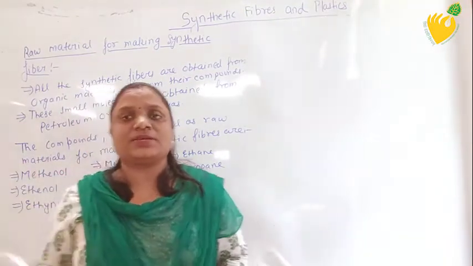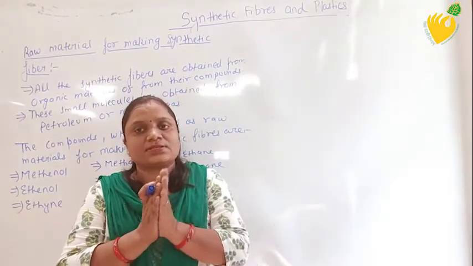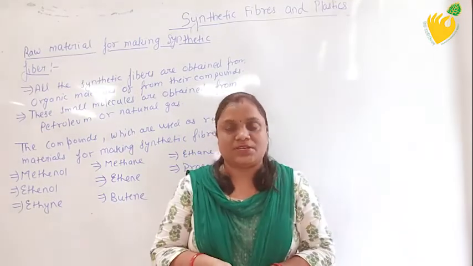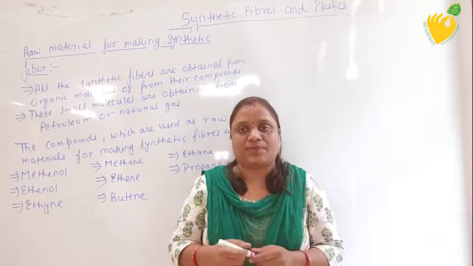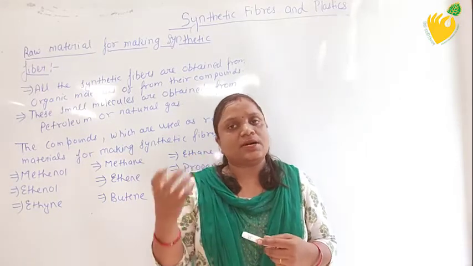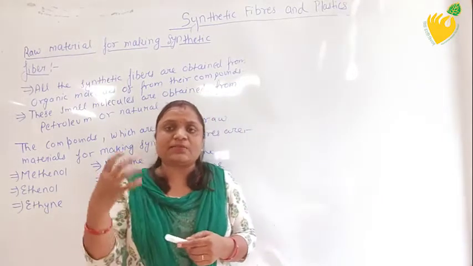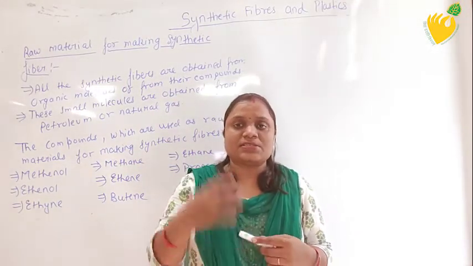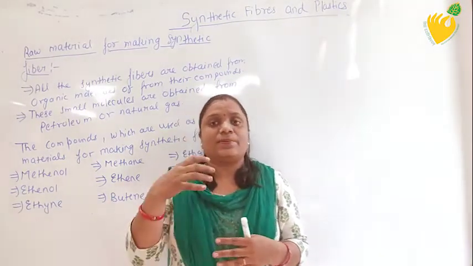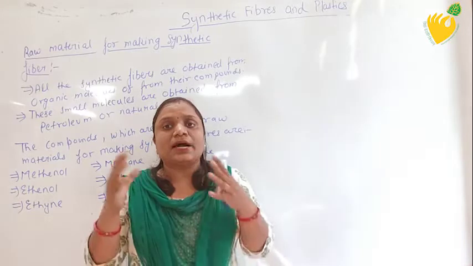Students, before telling you this, I just want to tell you some basic things related to chemistry. Chemistry is divided into three parts: organic chemistry, inorganic chemistry, and physical chemistry. Organic chemistry is the study of organic compounds. Organic compounds are compounds which contain mainly oxygen, carbon, and hydrogen. Especially it is a compound made up of carbon. In organic chemistry we study the compounds of carbon, because carbon is very abundant in nature. Abundant means that it exists in various forms, in large amounts.